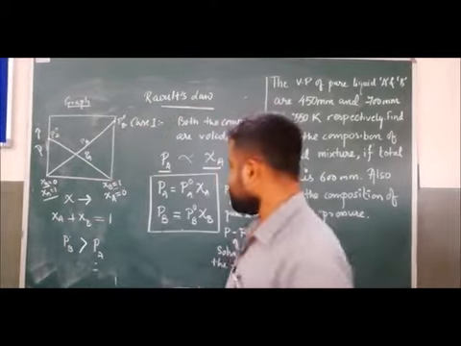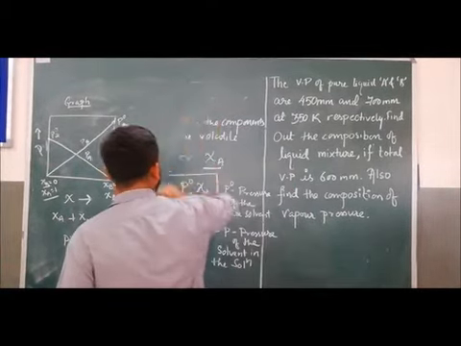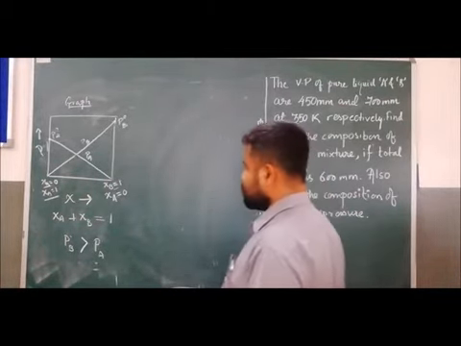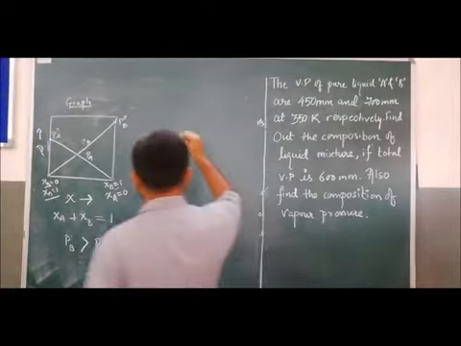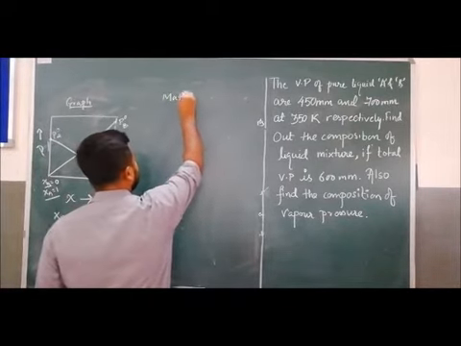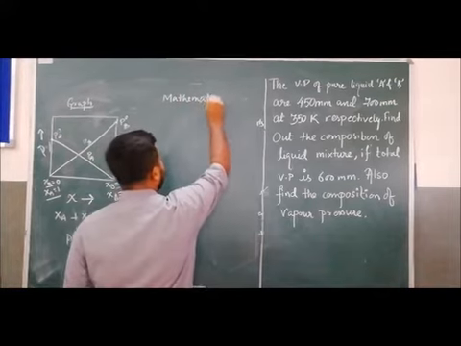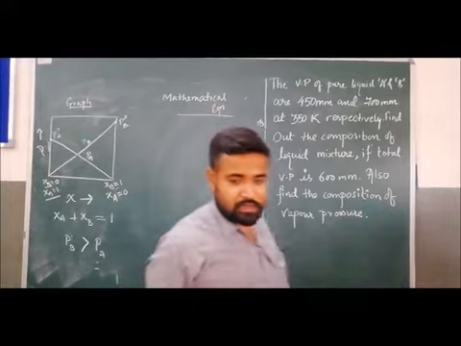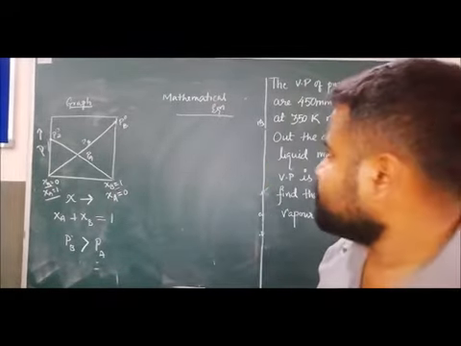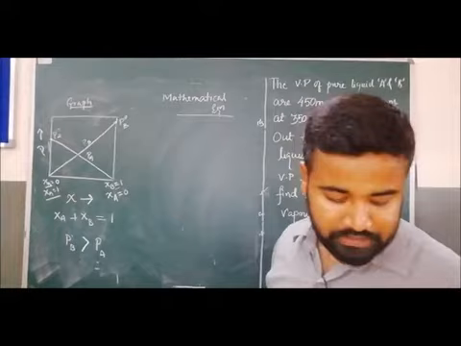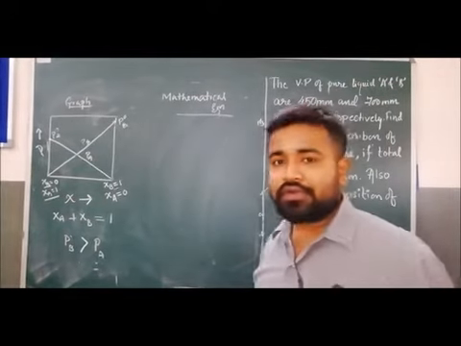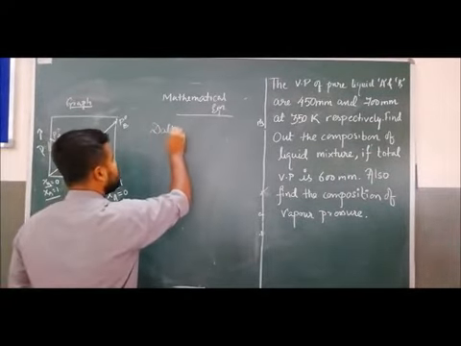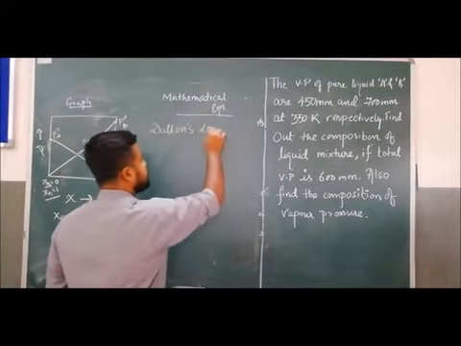Clear? Now, after the graphical representation of Raoult's law, we will come to the mathematical equation of Raoult's law. So how can we represent this equation mathematically?